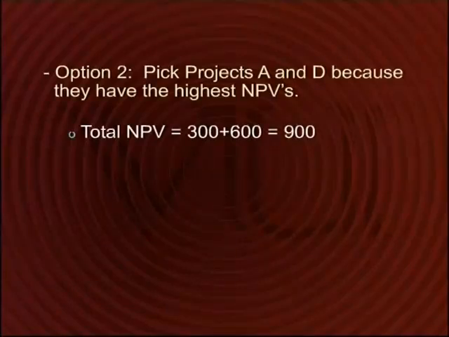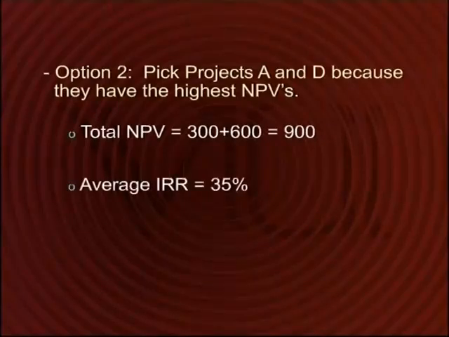And this is higher than the net present value for the previous portfolio that we spoke about in option number 1. If we calculate the average IRR for this portfolio, it comes to 35%, which is slightly lower than the average IRR for the previous portfolio.